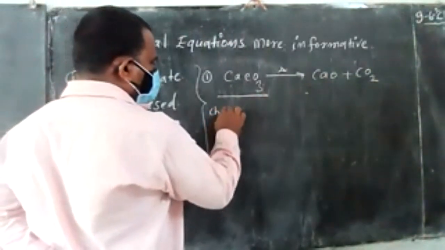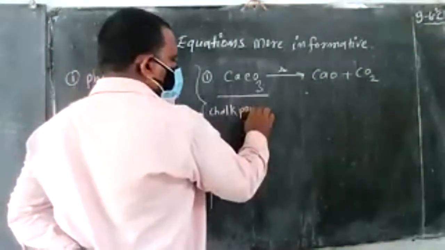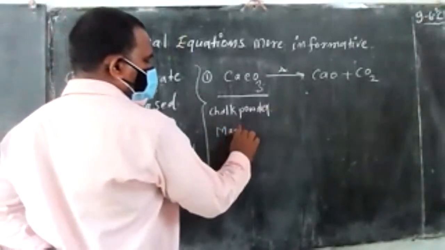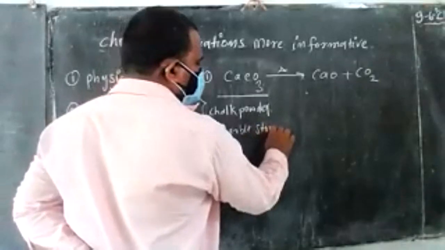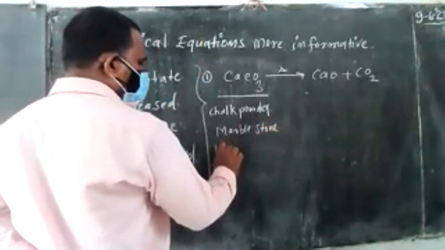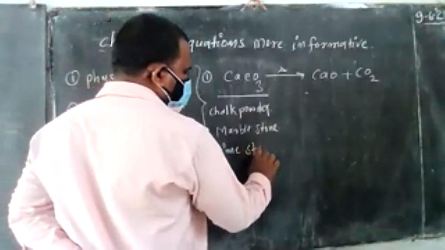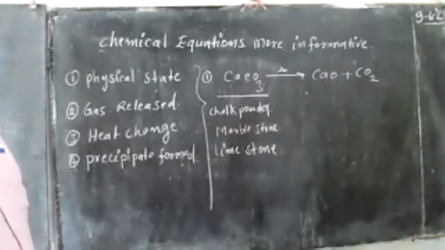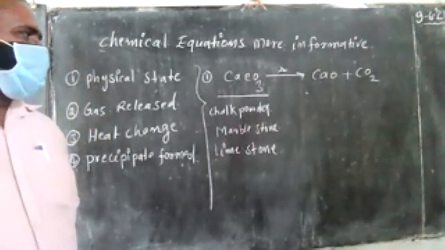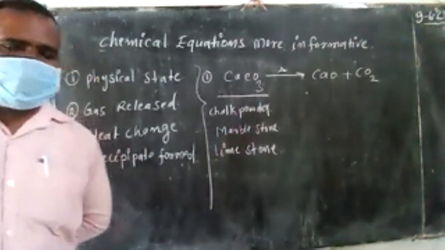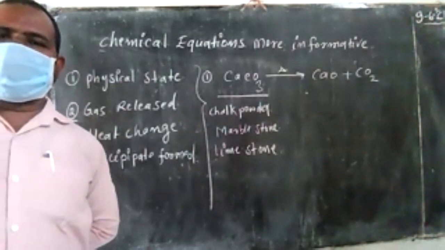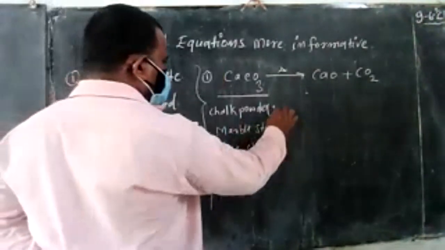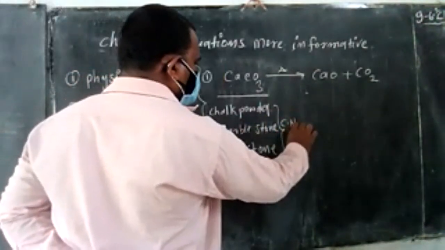The first one is chalk powder. The second one is marble stone. The third one is limestone. So these three names are common names. A compound can have so many common names. One compound can have many common names, but it has only one scientific name and chemical name, and that is calcium carbonate. So these three are the common names.